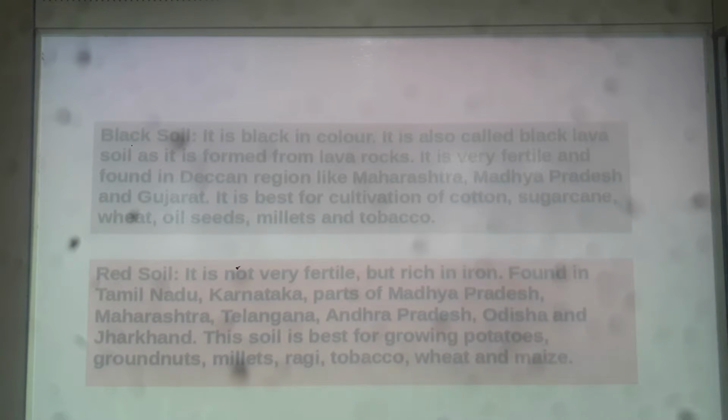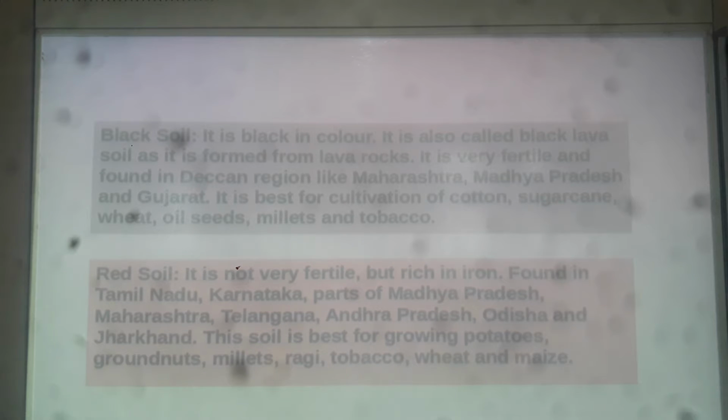Moreover, for groundnuts. Also, it is used for millets. Millets, jowar, bajra, right? Ragi. For ragi also it is very useful. In the south, this ragi is known as mudda. Very nutritious food. Tobacco. Wheat and maize. So this red soil is used for growing potatoes, groundnuts, millets, ragi, tobacco, wheat and maize.